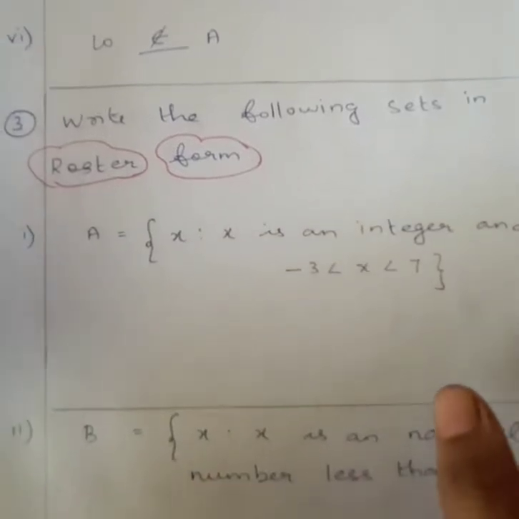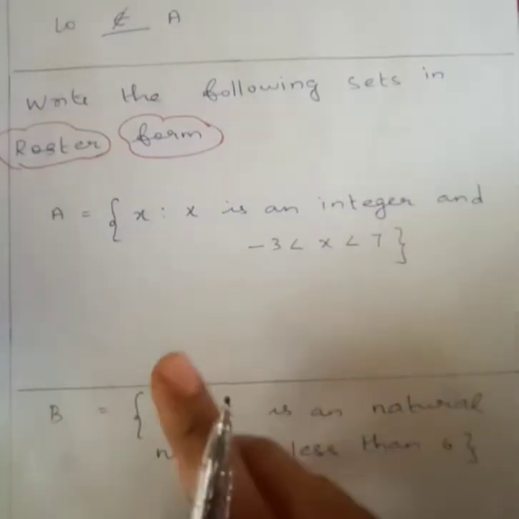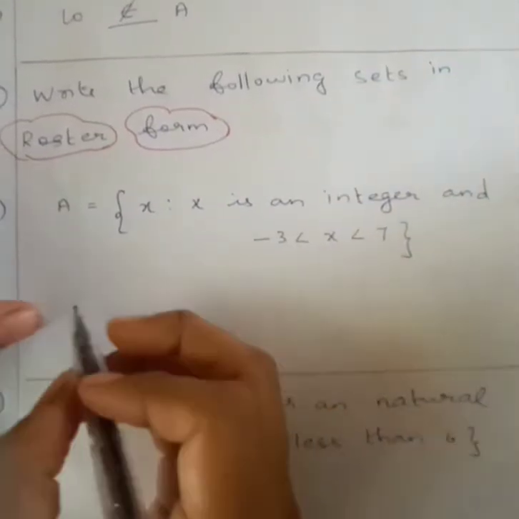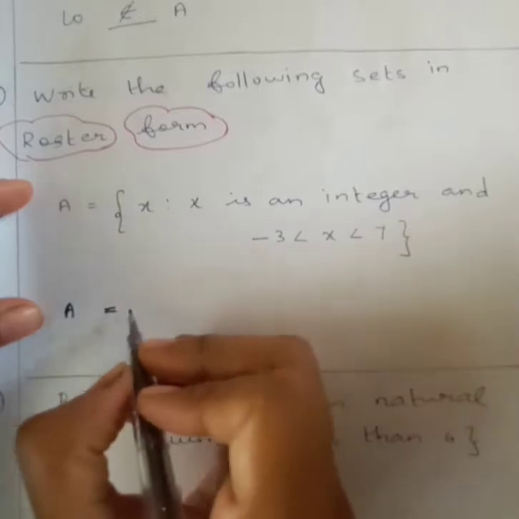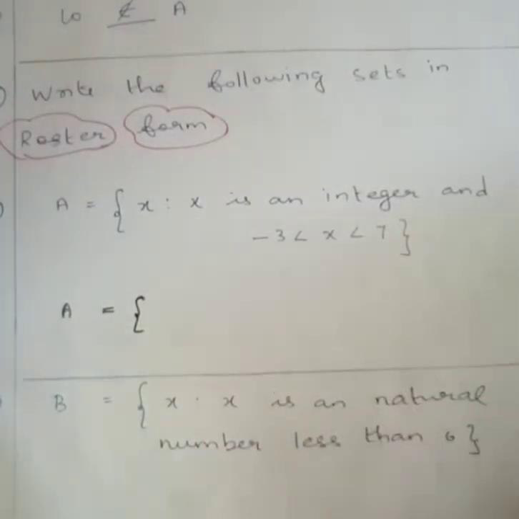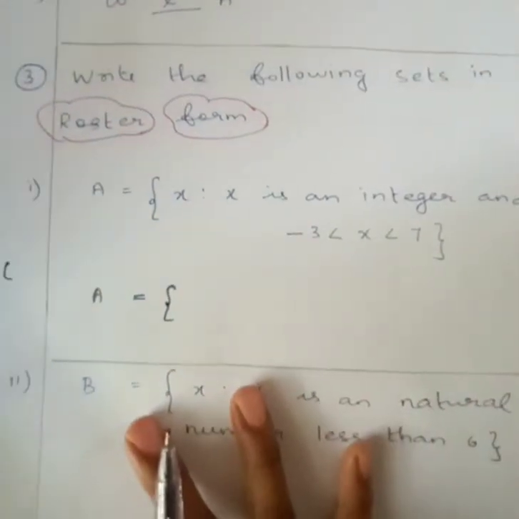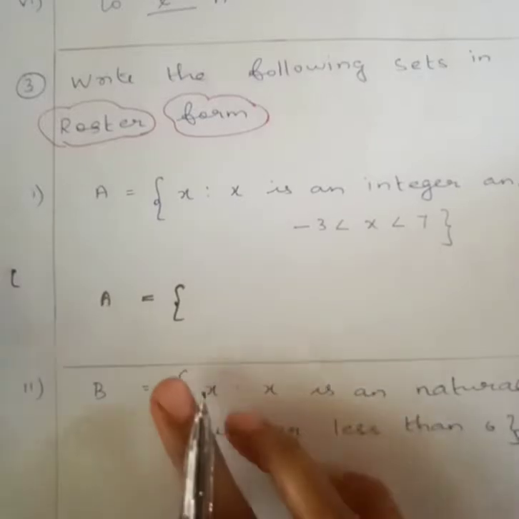The third question, write the following sets in roster form. What is roster form? By writing the elements in set form. For a set, definitely you should use this bracket only, but in the test I am very sorry I could not put this, so I have used this symbol, but you should not use this anywhere. For a set you should use only this.